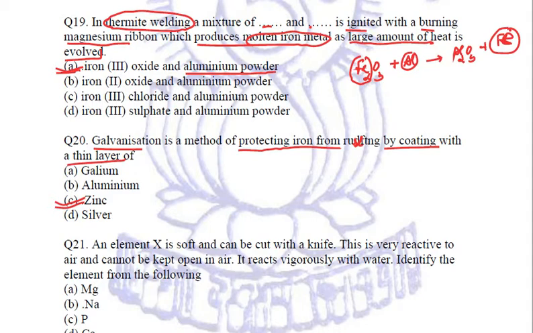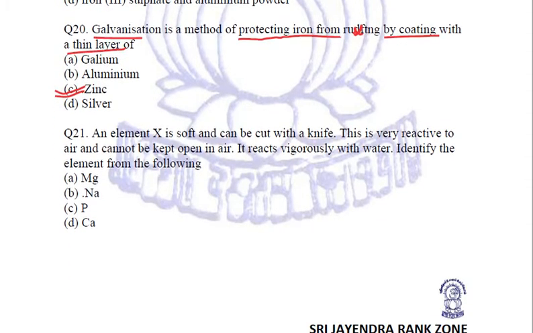Fine. Next, an element X is soft and can be cut with a knife. We know the soft elements, metals, X may be a metal or a non-metal, right? It can be cut with a knife. It is very reactive to air and cannot be kept in the open. It reacts vigorously with water. So there are many hints given to you in the question.